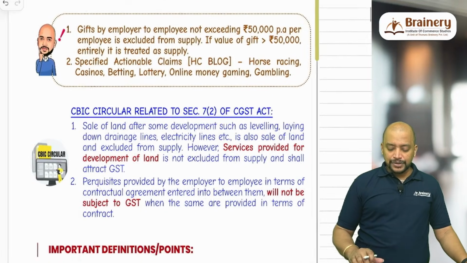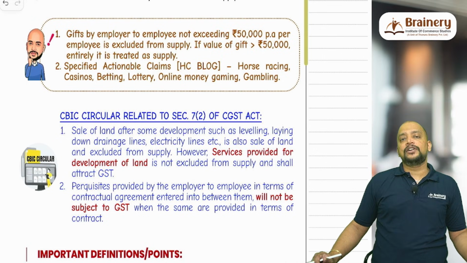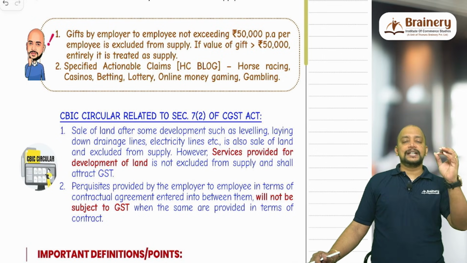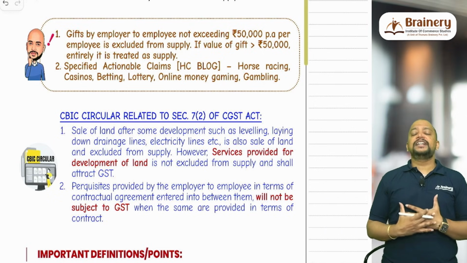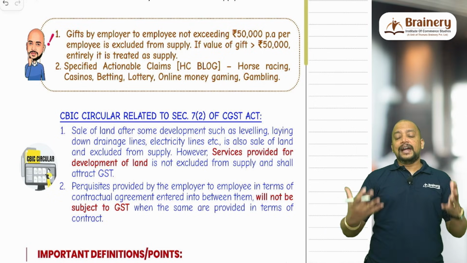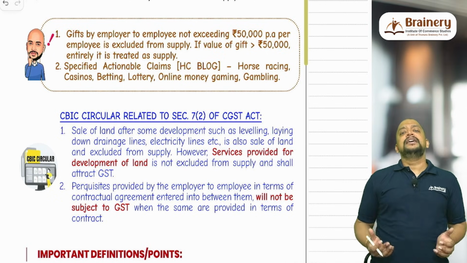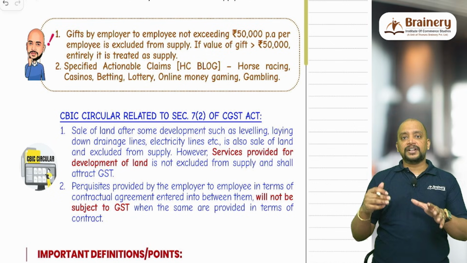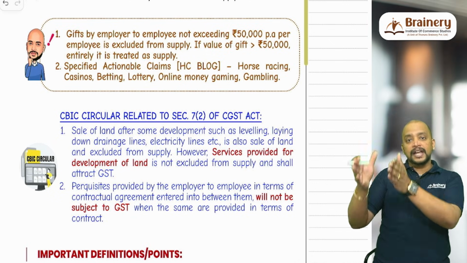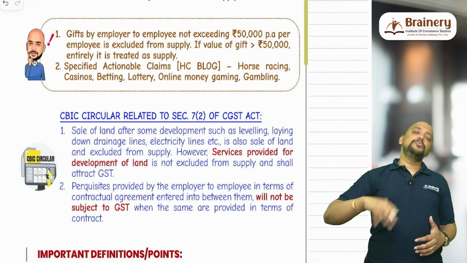Next, we have two circulars in this regard related to exclusion from supply. First one is sale of land. Whenever there is a sale of land, it is excluded from supply. But how am I selling the land? After development. I am a developer, I purchase the land, and to that land I have incurred a lot of expense in terms of development of the land. Development of the land means what I will be doing? I will be doing leveling, and thereafter I will be dividing it into plots, laying down the road and pipelines, electricity lines, etc. And these developed plots I am selling.